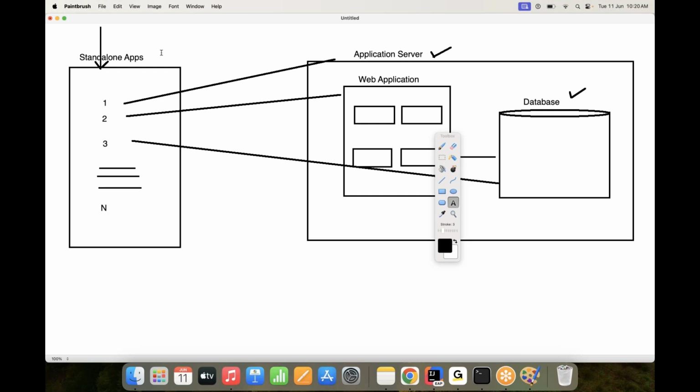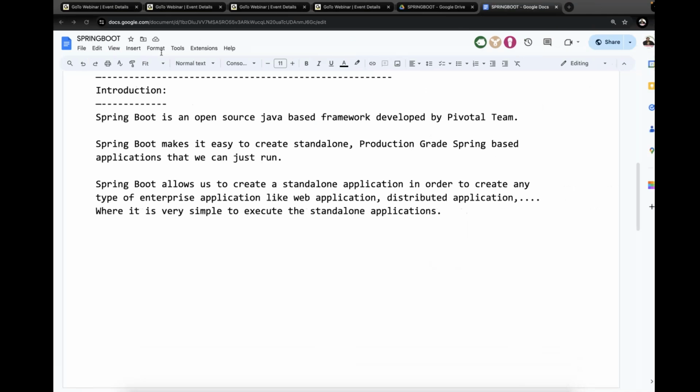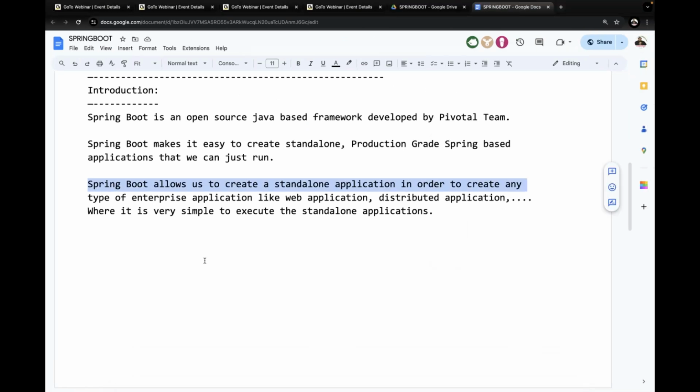That is the reason I said clearly that Spring Boot allows us to create a standalone application in order to create any type of enterprise application, like web application, distributed application, and so on, where it is very simple to execute the standalone applications.